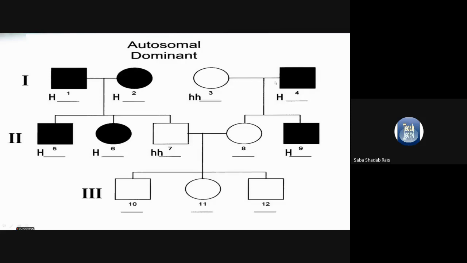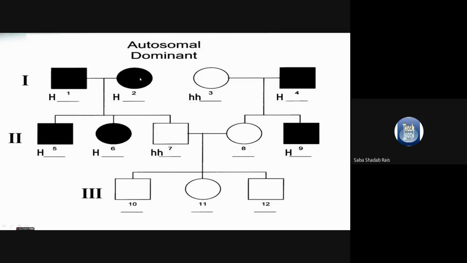Now we come to the second family. You can see here the mother is totally unaffected, the father is affected. Their daughter is unaffected and the son is affected. Now there is a marriage. This is not a consanguineous marriage, because these are different families. You can see they don't have any relation. This father is unaffected, mother is unaffected, so all their children are unaffected.